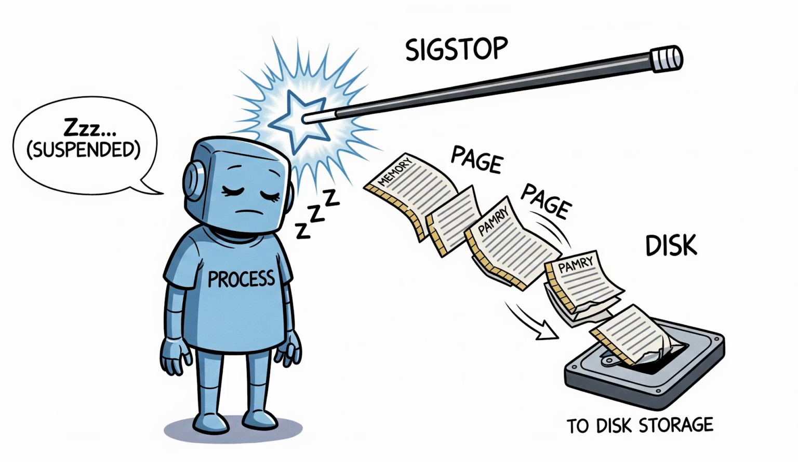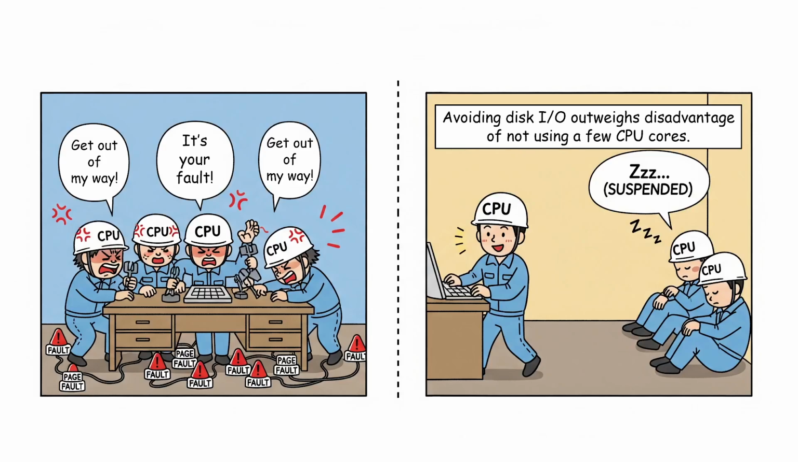So, how does this smart suspension work? The core idea is to be preemptive. When a process is suspended via a SIGSTOP signal, its execution is completely halted. Its memory pages, even if they get swapped out to disk, will not be needed again until the process is explicitly resumed with a SIGCONT signal. This simple action has a profound effect. It ensures that the remaining, running processes have enough physical RAM to continue their work without triggering page faults. The performance gain from avoiding constant, high-latency disk I/O far outweighs the temporary disadvantage of not using a few CPU cores. We're trading a small amount of parallel processing for a huge gain in overall system efficiency, effectively preventing the thrashing death spiral before it even begins.